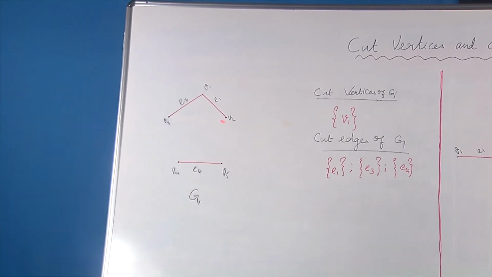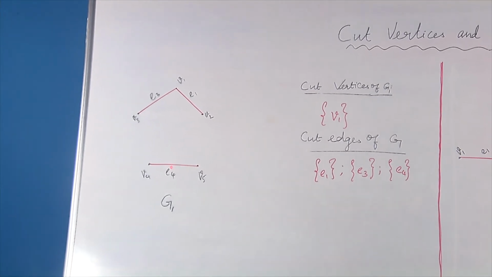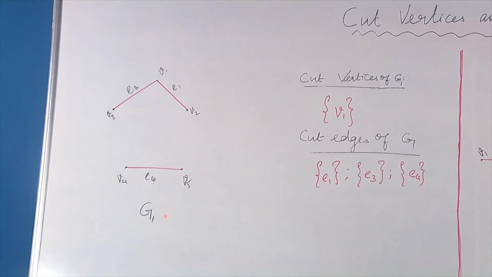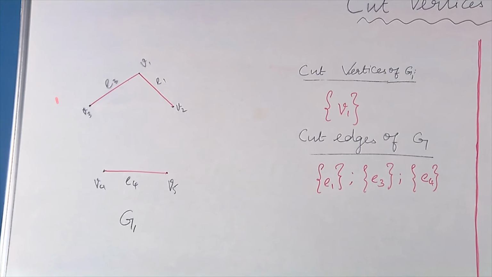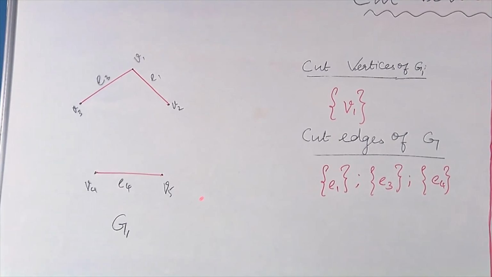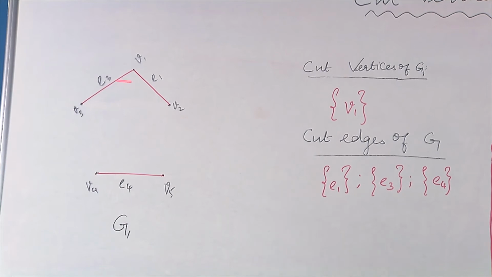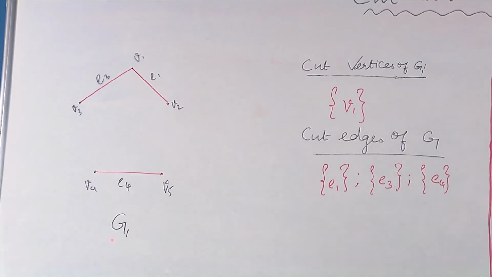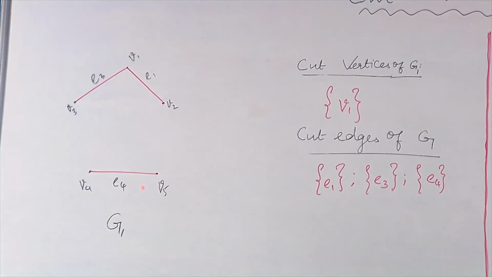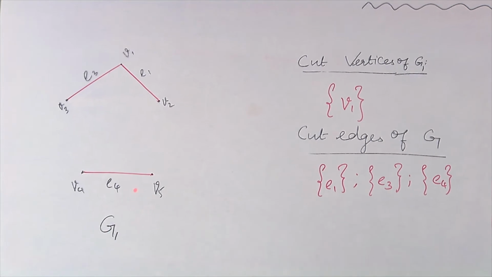The first graph is G1. Here G1, as you can see, has two components. The one is this, the another one is this. A component itself should be connected, and these two components are connected. Together I am going to call that the graph G1. So, for this graph G1, I am going to find cut vertices as well as cut edges.